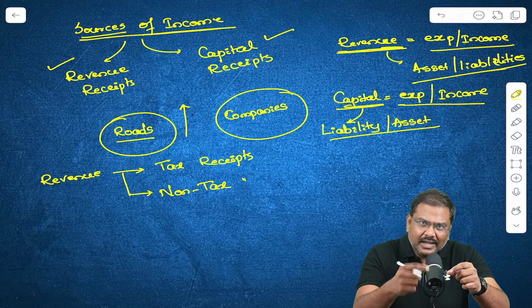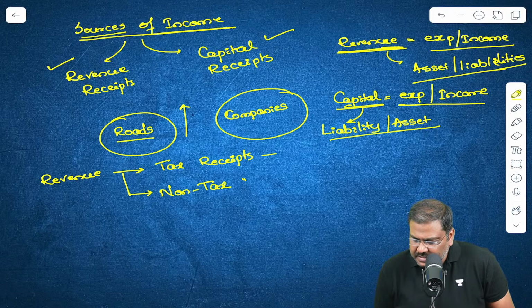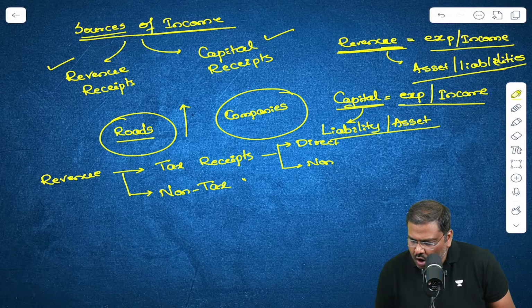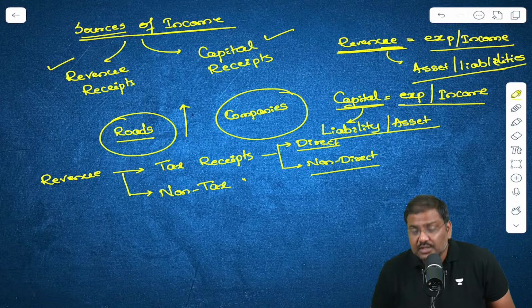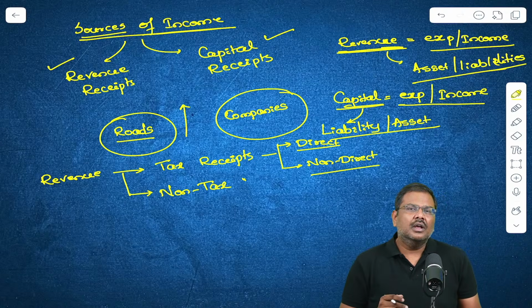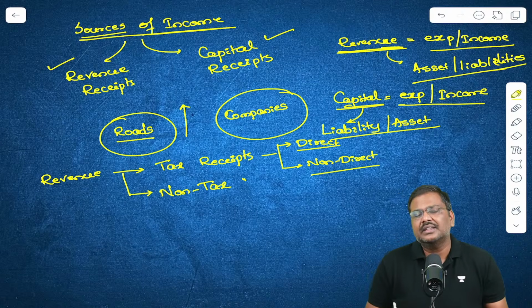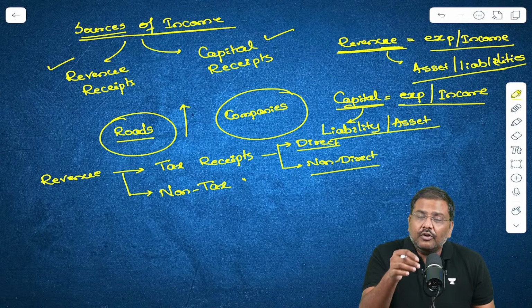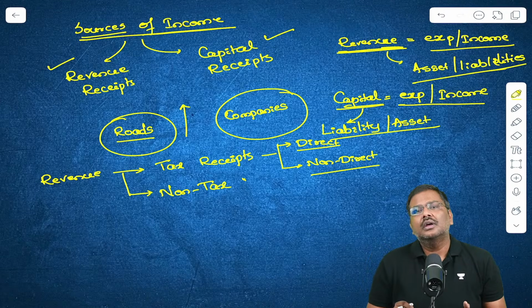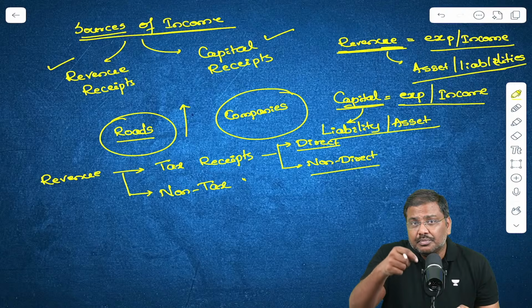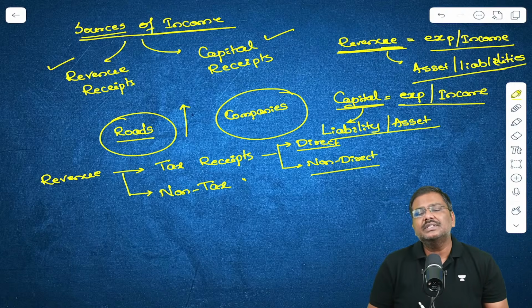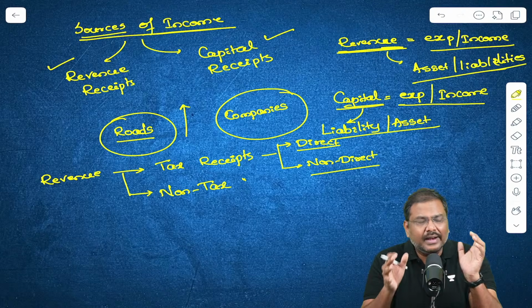Let's further divide the tax receipts. The tax receipts are further divided into the direct taxes as well as indirect taxes. What is the basic idea for direct tax? The best example for direct tax is income tax, that is on individuals, and corporate taxes, that is on the profits earned by the companies. These are examples of direct taxes.